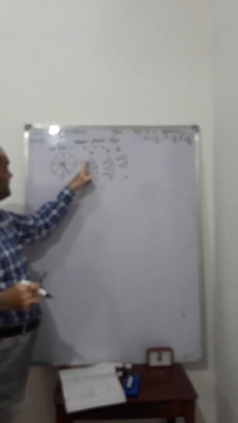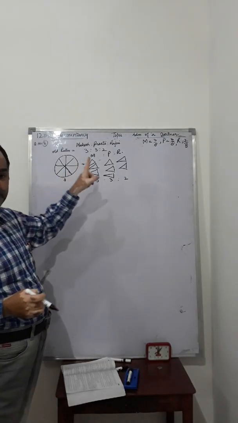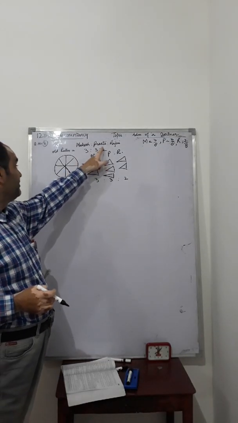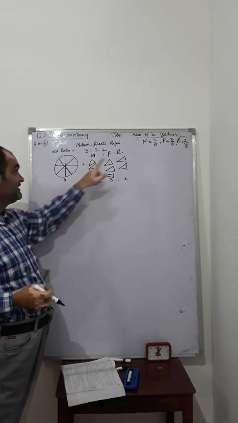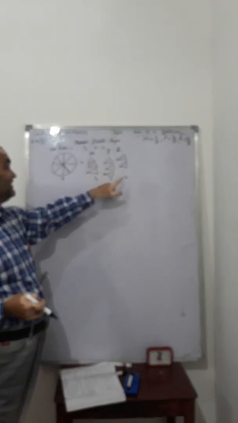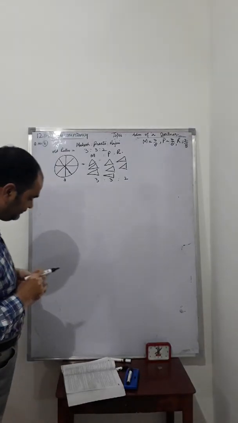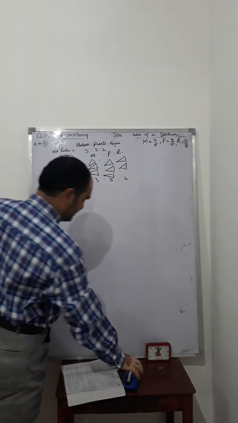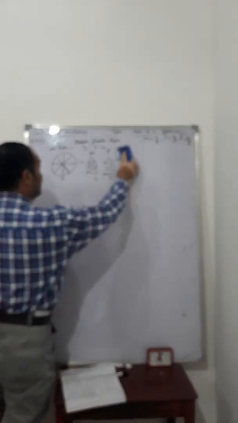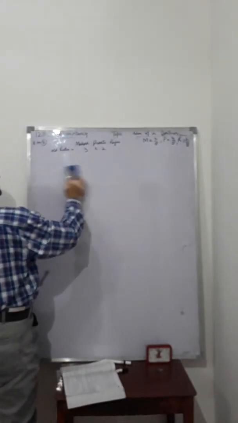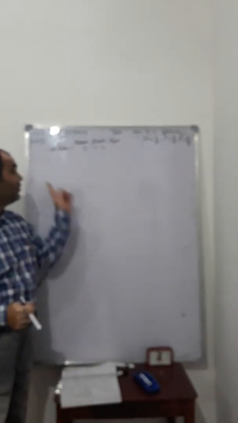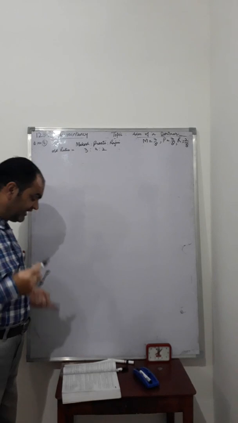My students, let's proceed ahead to solve the question. This is the old ratio and we have the new ratio.